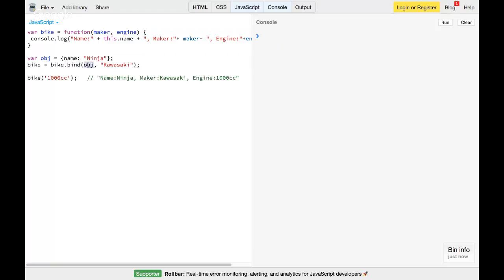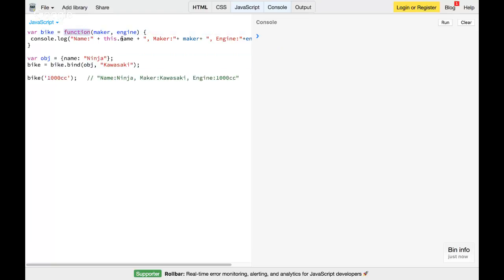So I'm passing the execution context, that's obj, and the second parameter I'm passing is Kawasaki to this function, and then finally I'm calling the bike method. So now you can see how it works. I pass the type of engine, that's 1000cc. When I call this function, it will call bike.bind. Obj is nothing but this context, so obj will be the context of execution for the bike function now.